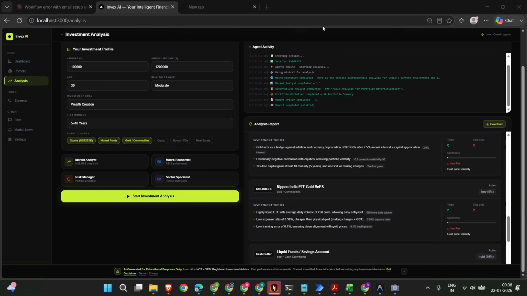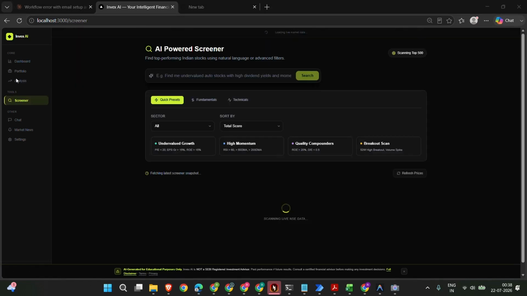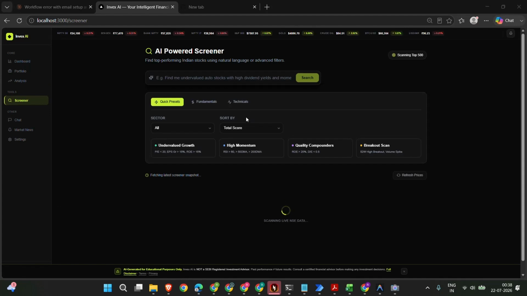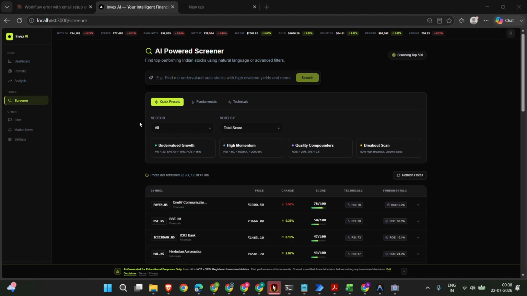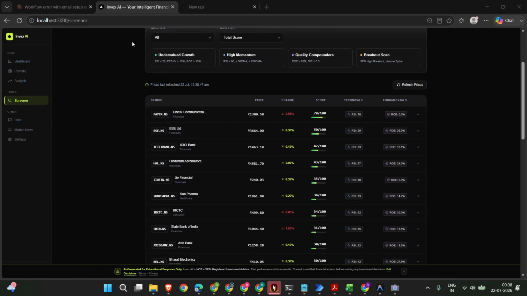Let's move on to the next section, which is the screener tool that I have made for our system. This is an AI natural language stock screener across the top 500 Indian stocks, for example undervalued auto stocks with high dividend yields. It returns ranked results with composite score, RSI, ROE, and fundamental breakdown. There are quick presets like undervalued growth, high momentum, quality compounders, and breakdown scan for one-click filtering without even writing a query. This is something every platform must have.